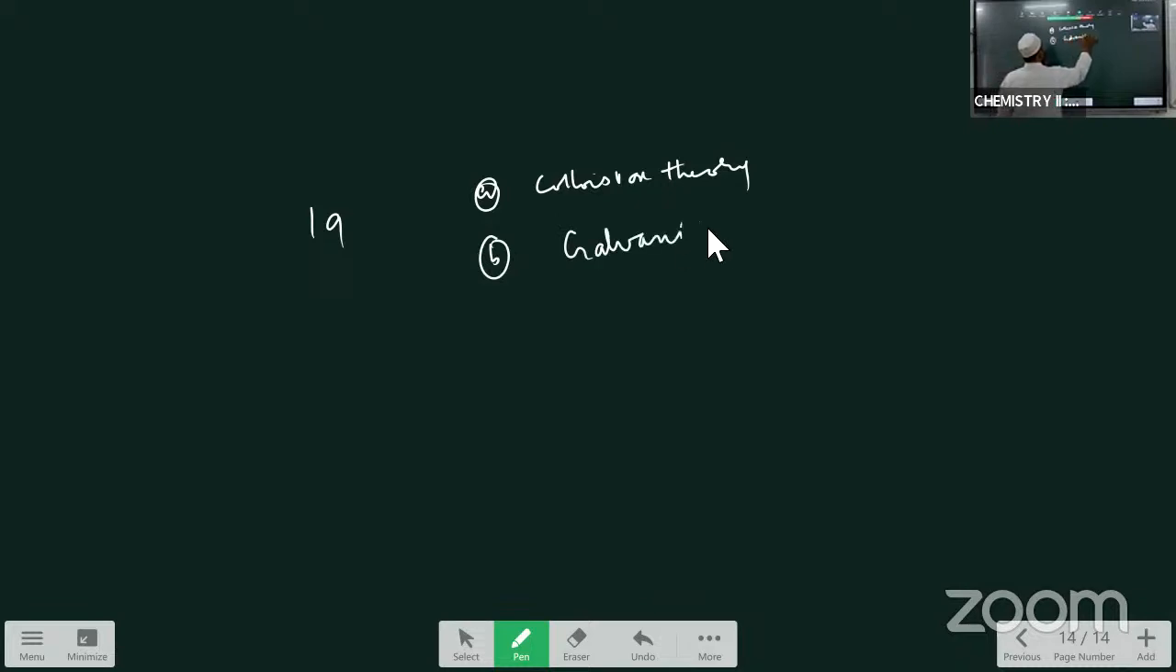So I am explaining you about question number 19, beta. In question number 19, which are important, I am making two bits. A bit: write the important postulates in the collision theory. And the B bit, the second one, is the galvanic cell. So these two questions come, two bits come.